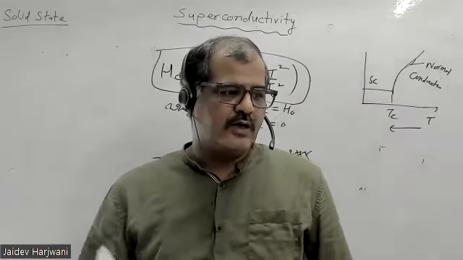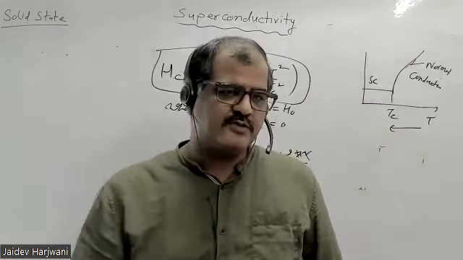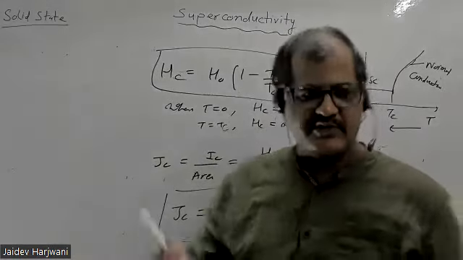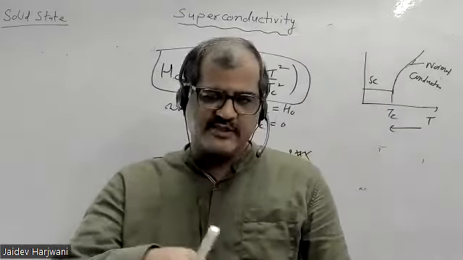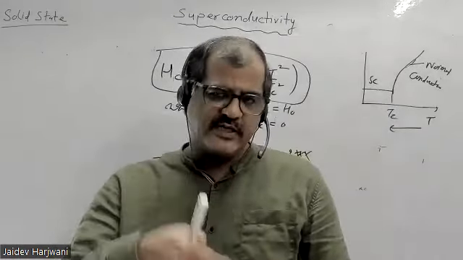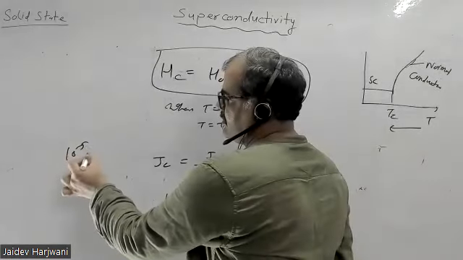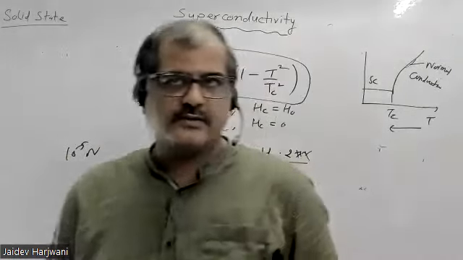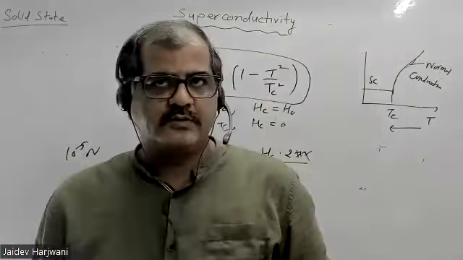Once your sample becomes superconducting, you cannot measure zero resistance. You don't have any instrument which can measure the exact zero resistance. At most what we can measure is up to 10 to the power minus 5 ohms. So how do you know that your sample resistance is 0? Can anyone tell?